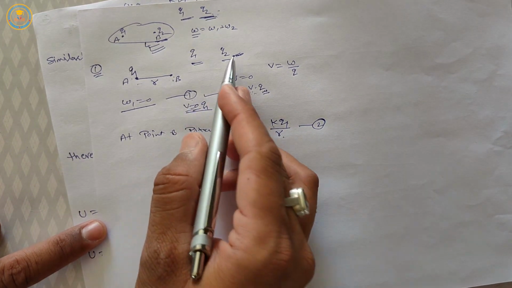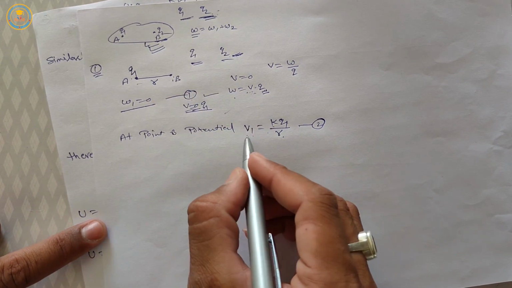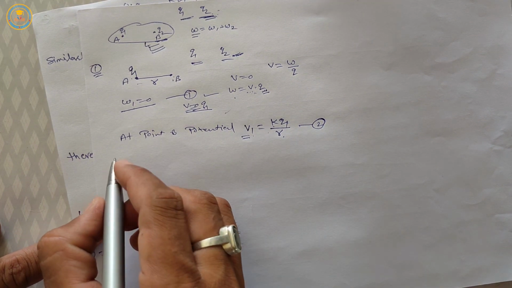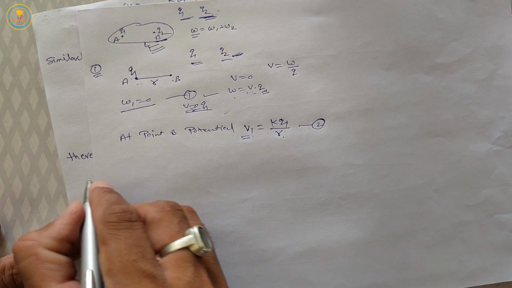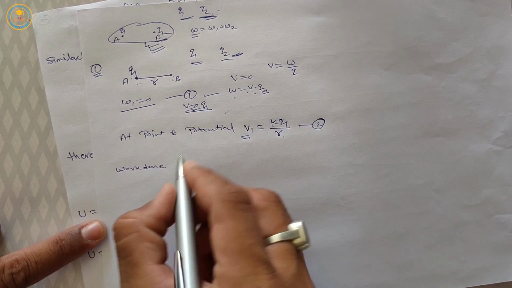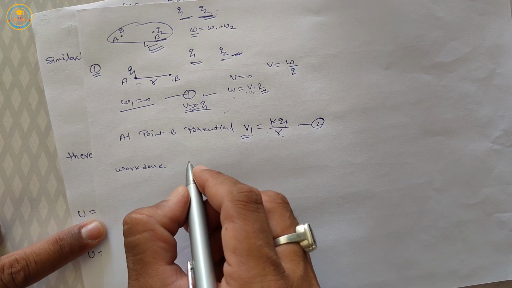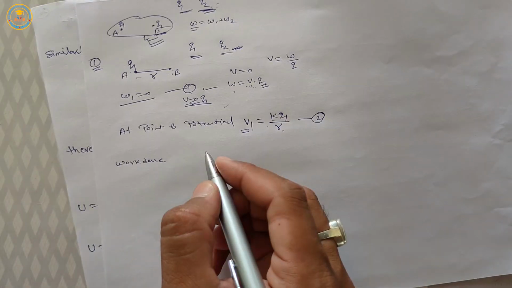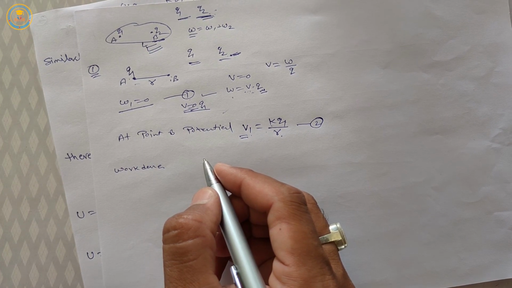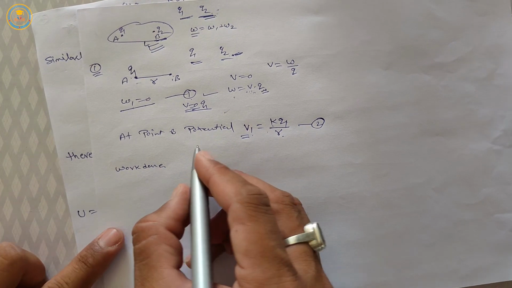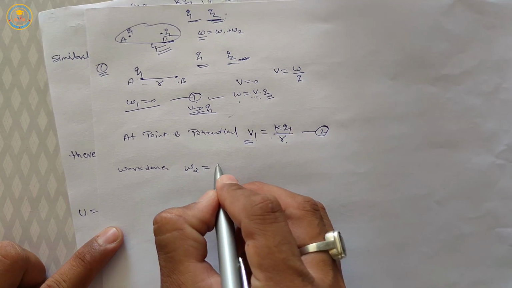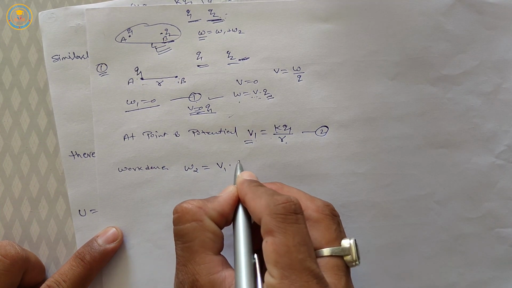Here charge q2 is placed in this potential area. So the work done to bring charge q2 from infinity to point B, W is equal to V1 and q2.